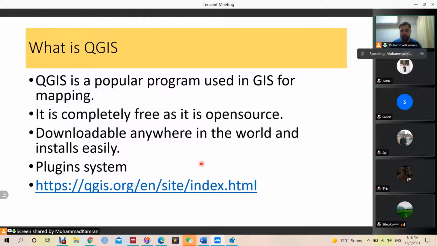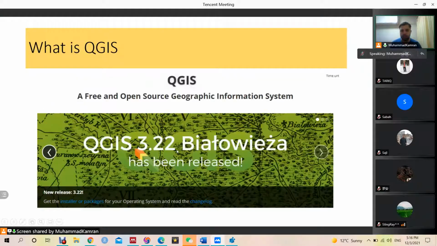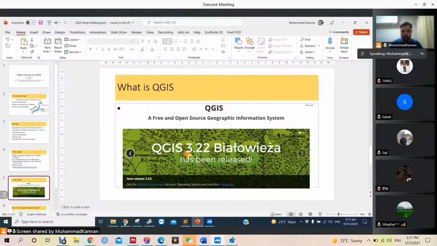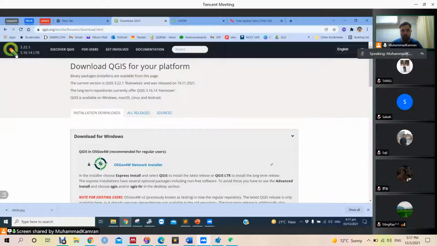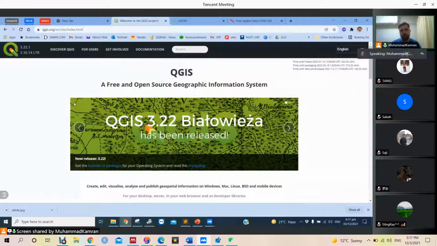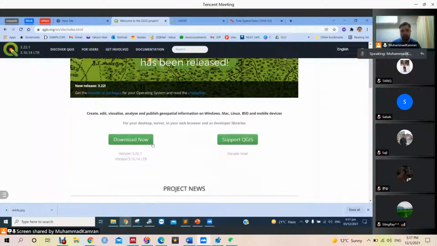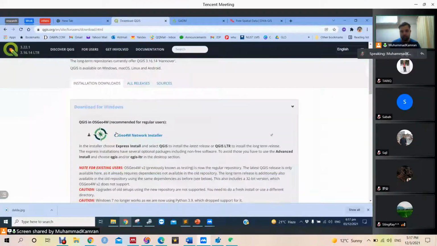So this is the website to download and explore. This is how the website looks like. Now I am going to the website because some students were facing problems to download and install QGIS. Here is the website, qgis.org, and from where we can download from Download Now.